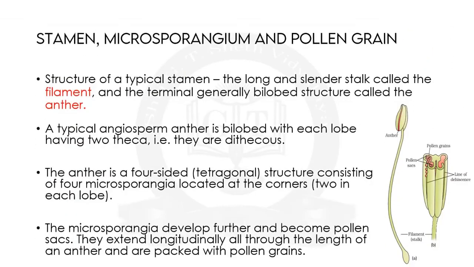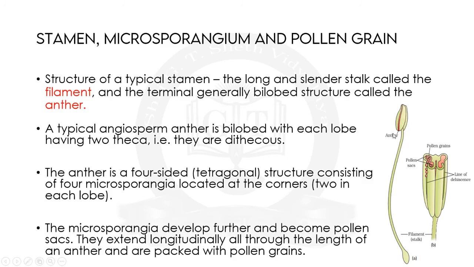Let's see the detailed structure of all these parts. First, we will start with the stamen. Here the diagram indicates the more detailed parts. The structure of a typical stamen comprises a long, slender, stalk-like structure known as the filament and a terminal, generally bilobed structure known as the anther.